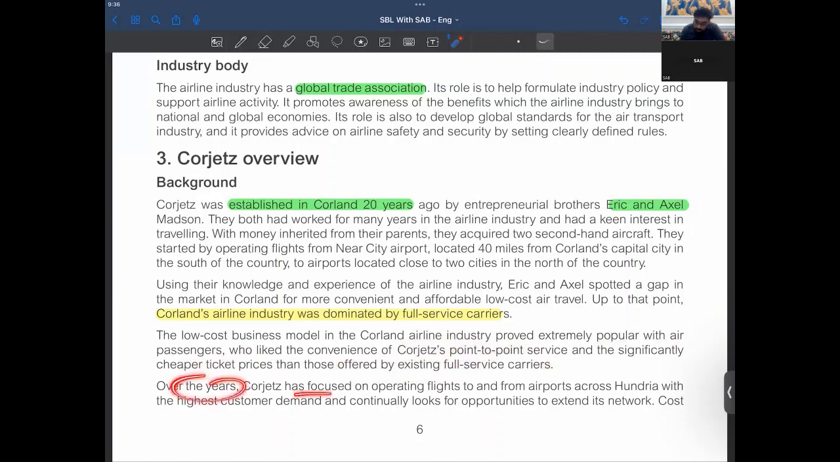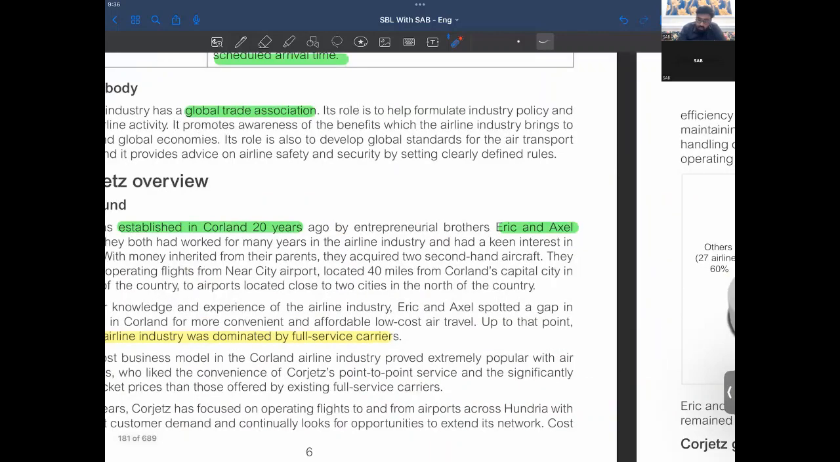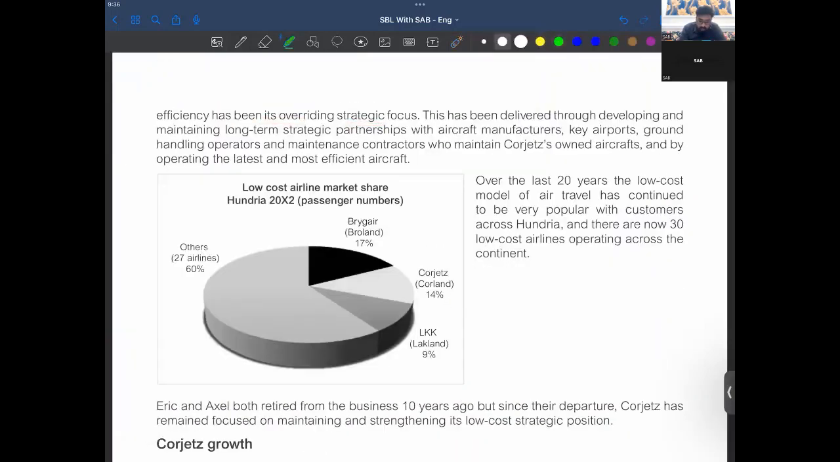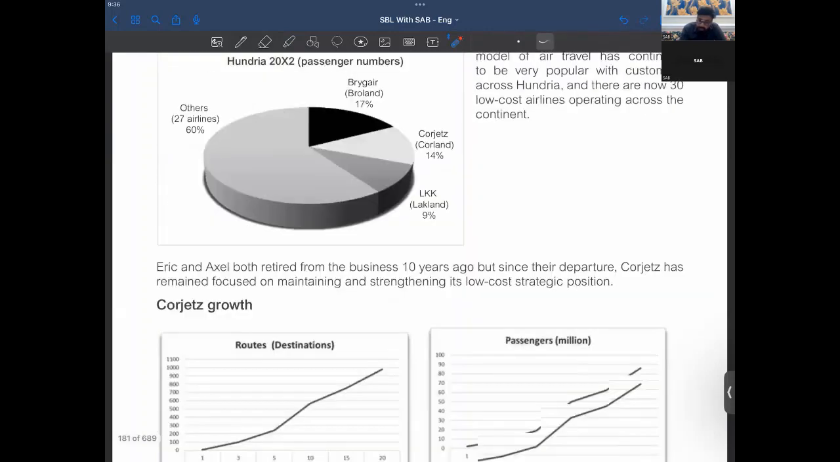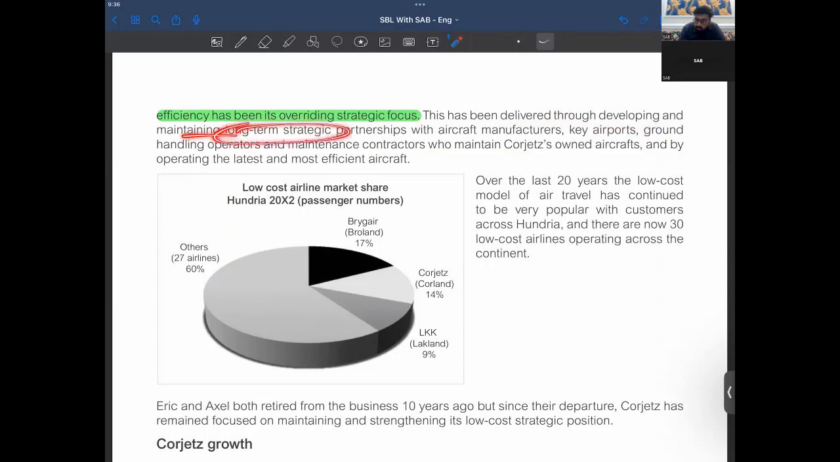Over the years, Gorgeous has focused on operating flights to and from airports across Hungary with the highest customer demand and continually looks for opportunities to extend its network. Cost efficiency has been overriding strategic focus. So they are focused on cost efficiency, right? They operate cheaper, so they want a cost-efficient area. This has been delivered through developing and maintaining long-term strategic partnerships with aircraft manufacturers, key airports, ground handling operators, and maintenance contractors who maintain Gorgeous's own aircraft, and by operating the latest and most efficient aircraft.